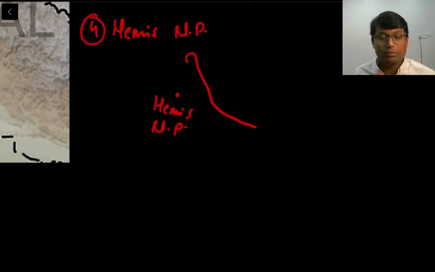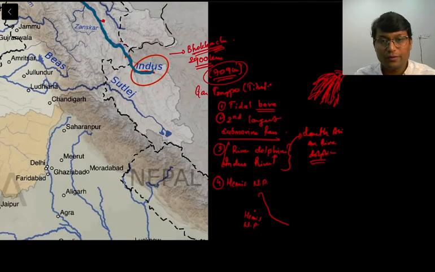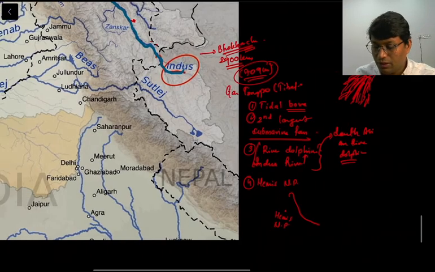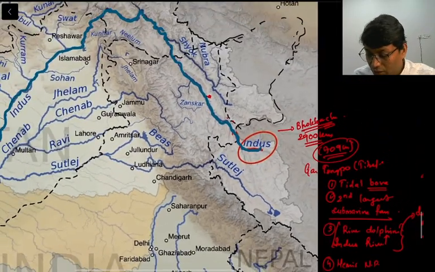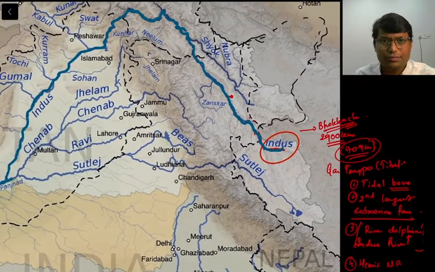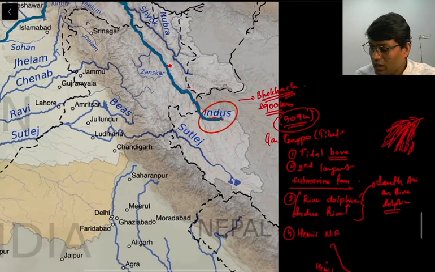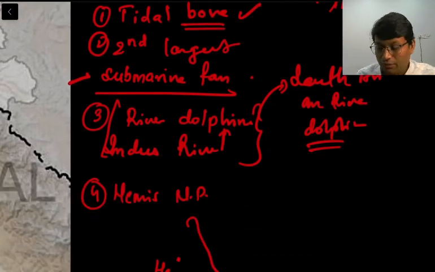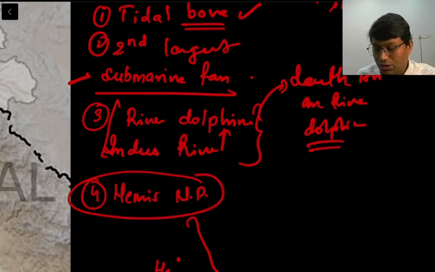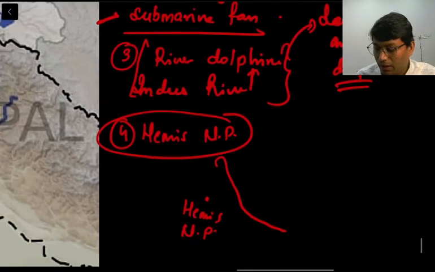Now moving further, we have seen where this Indus River originates. We also have seen the flow of Indus River, from which points it flows through, and we also have seen some important features such as tidal bores, submarine fans, Indus River dolphin, and we have finally discussed the important biodiversity area associated with that particular river. That is, in case of Indus, it is Hemis National Park, right?